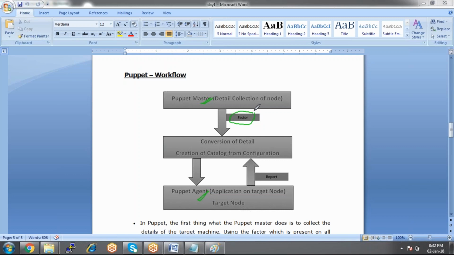If you guys remember in Ansible, there was a system generated task. Whenever I was running a playbook, there was a task running which was system generated. What was the task doing? The task was checking the status of the agent machine. The same way here we have Facter. Facter checks the status of the agent machine.